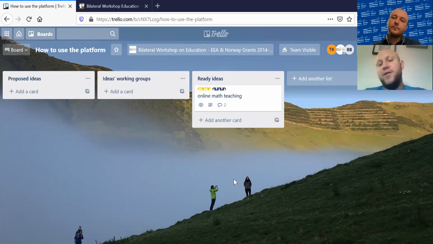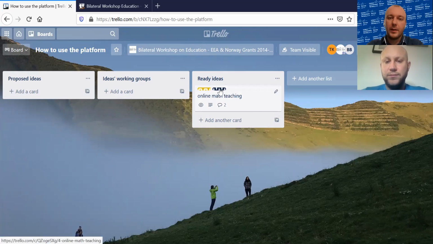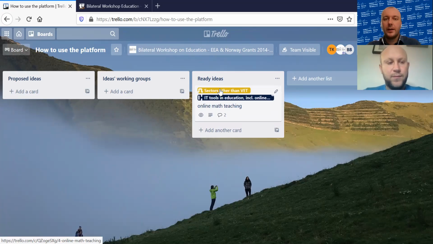Okay, that's great. You have mentioned that there is already 125 people registered with the platform, so it means that if any one of us could share our ideas, there could be so much content and we can miss something. So how can we keep track of the ideas we are interested in? So the first thing are those labels that I have mentioned. So for example, if I click on it, I see what kind of information is behind this label.